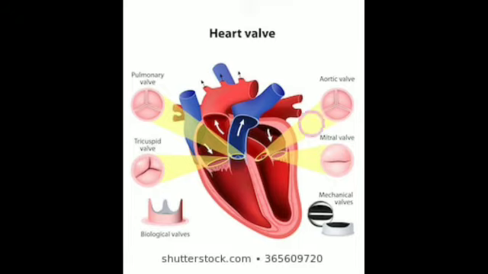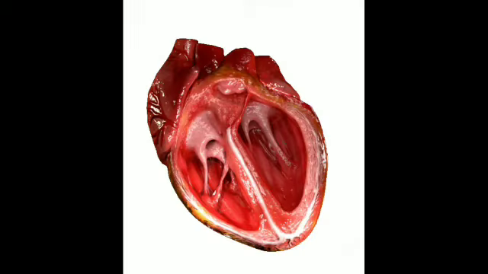So, this is the pulmonary valve and this is the aortic valve. Is that clear? These are the 4 valves. Now, you can see this diagram of the various valves as they are present in reality.